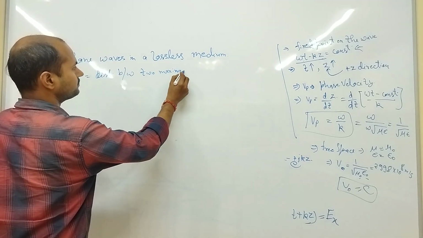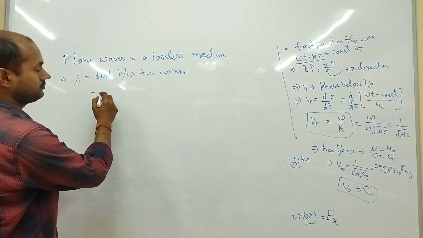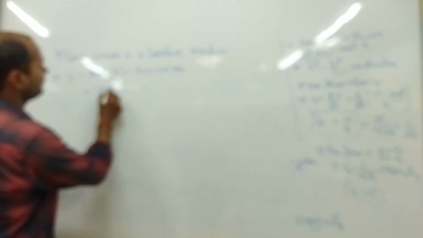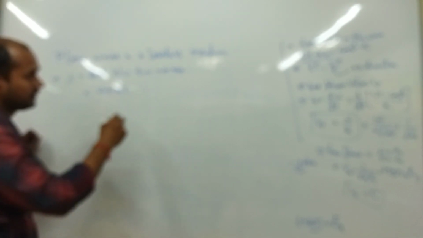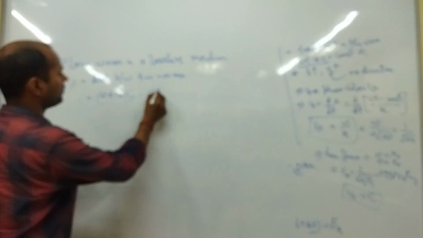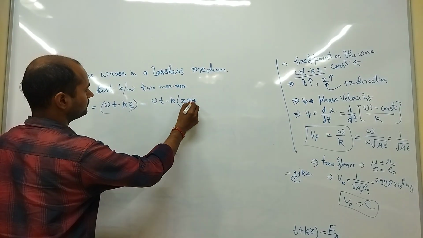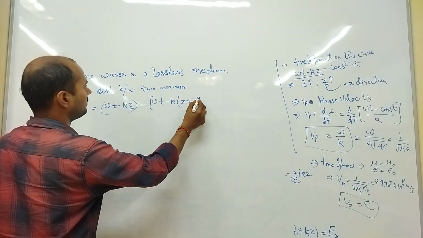Consider a point in phase: omega t minus kz, minus omega t minus k into z plus lambda.